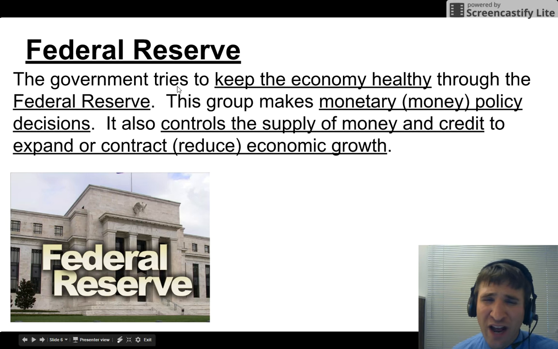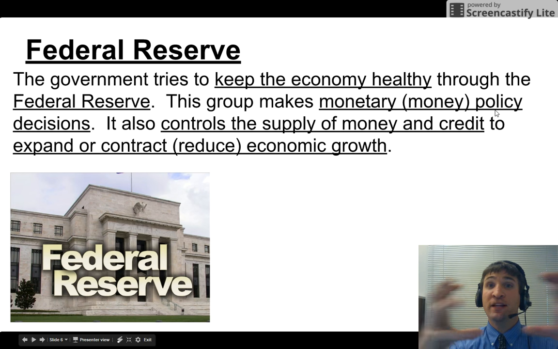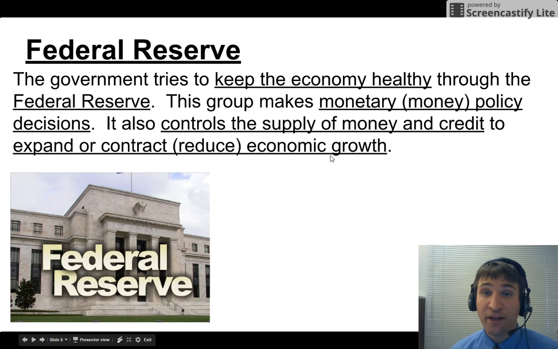The Federal Reserve. The government tries to keep the economy healthy through the Federal Reserve. This group, which is based in D.C., there's the building, makes monetary policy decisions. It also controls the supply of money and credit to expand or contract, meaning reduce, economic growth.